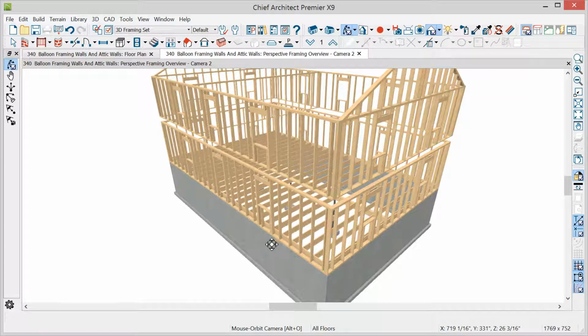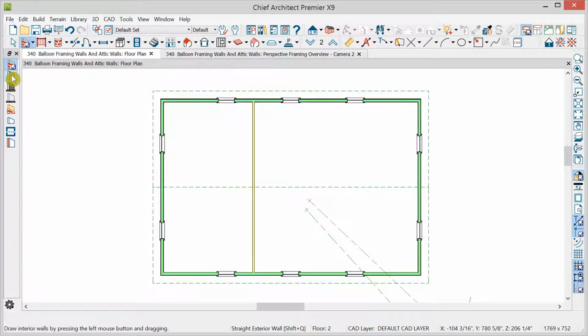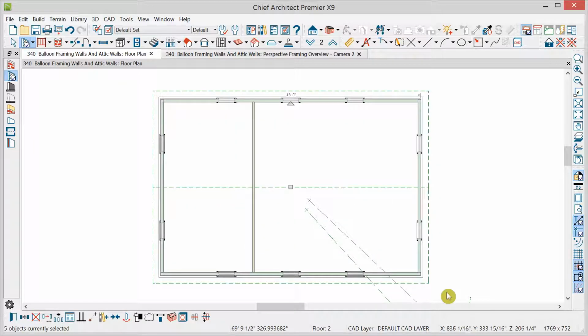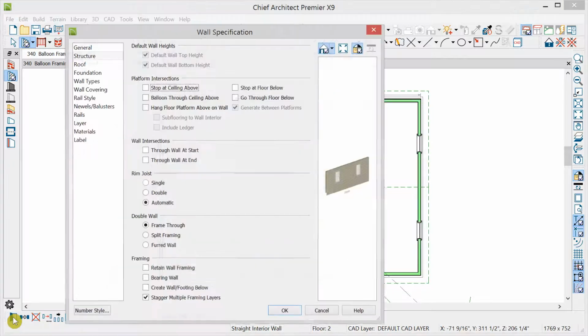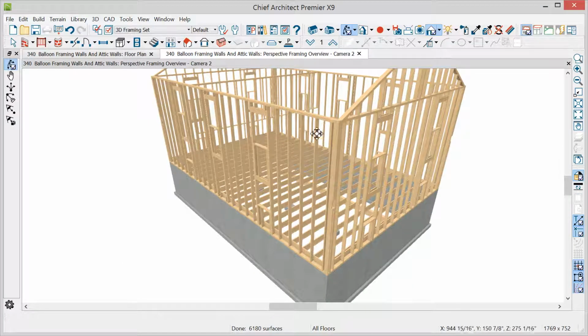Now let's do the second floor walls. We'll go back to the floor plan, up to floor 2. Again to Wall mode, and in Wall mode, Shift Drag to select all the walls. And with the Shift key still down, having selected them all, I'm going to click on this wall to remove it from the selection set, because I only want the exterior walls to balloon through. So we can now open the selected set, and in the Structure panel say go through floor below, click OK. Let's go back to the view as it reframes, and we now have a balloon condition going all the way around up to the top of the second floor.